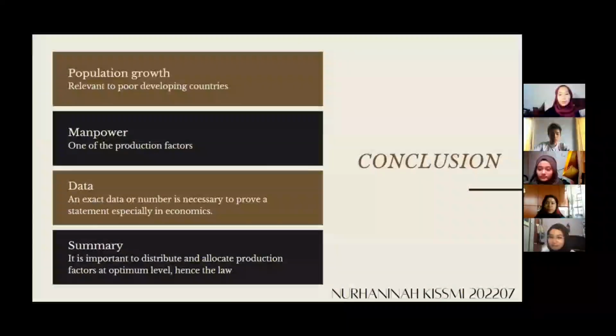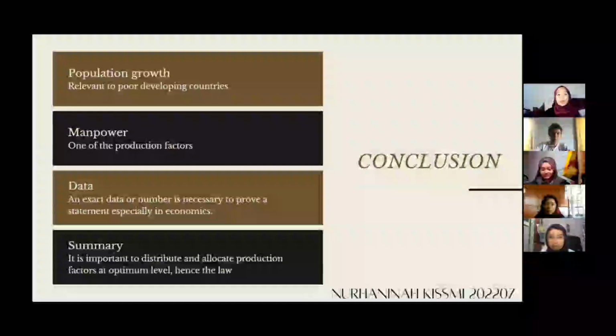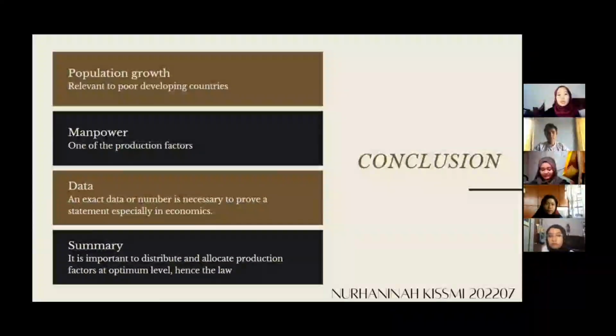I'm Nurhanina. I will be concluding the presentation. Malthusian theory of population has been receiving a lot of criticism from academic scholars. However, his contribution in this academy is still important. The population growth theory by Malthus is relevant to poor developing countries as these countries tend to have limited resources. However, the growth of population also generates more manpower in the economy to do production activity, to generate more resources such as food, as one of the production